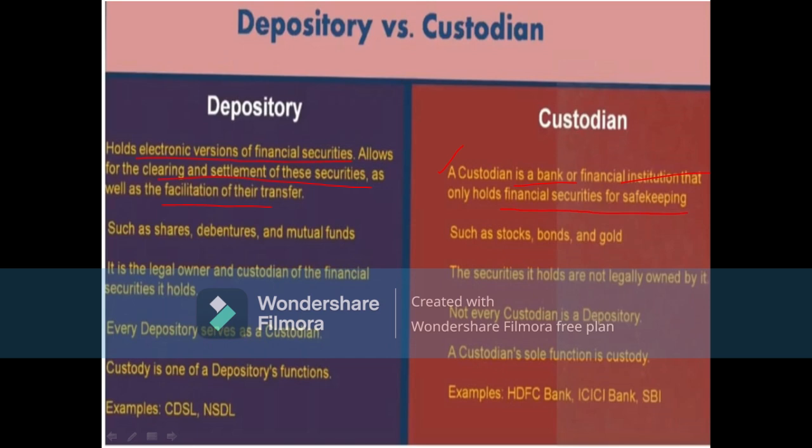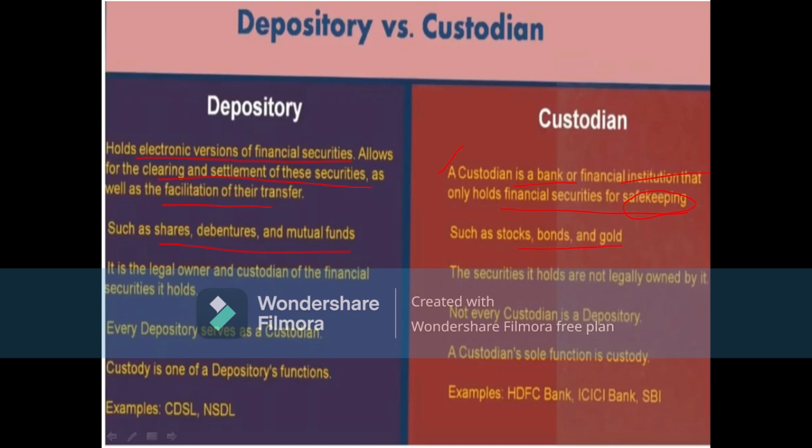It cannot transfer ownership rights or the securities; it is only for safekeeping. For example, in a bank we keep our gold for security purposes only. We cannot transfer our securities there, but here transfer of securities happens and ownership also changes, for shares, debentures, mutual funds, stocks, bonds and gold.